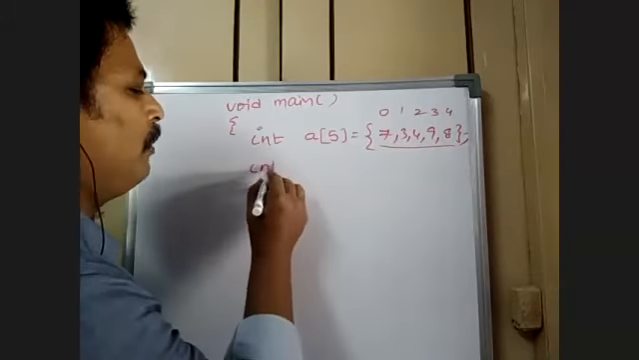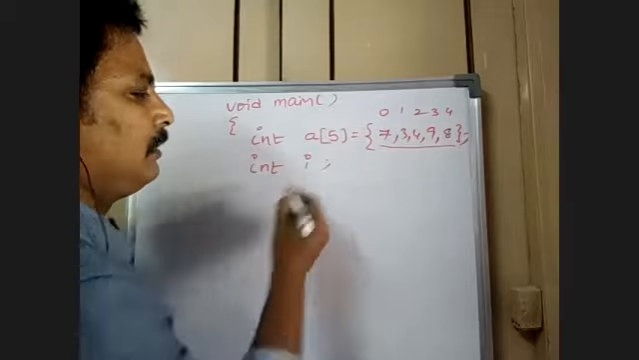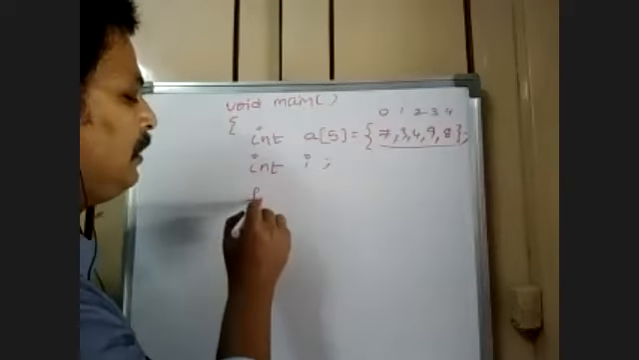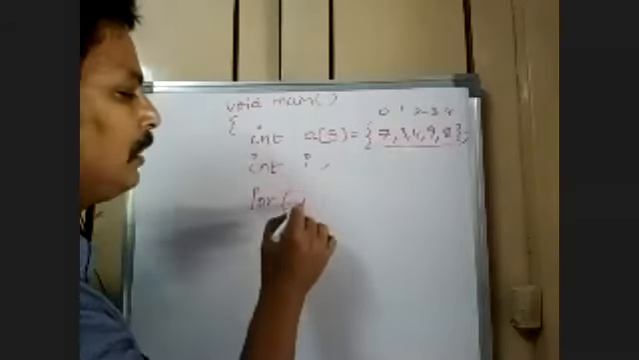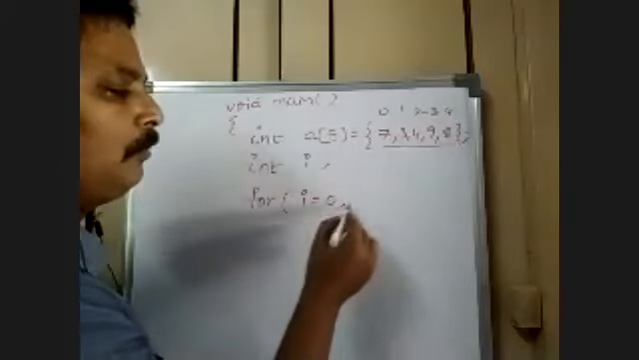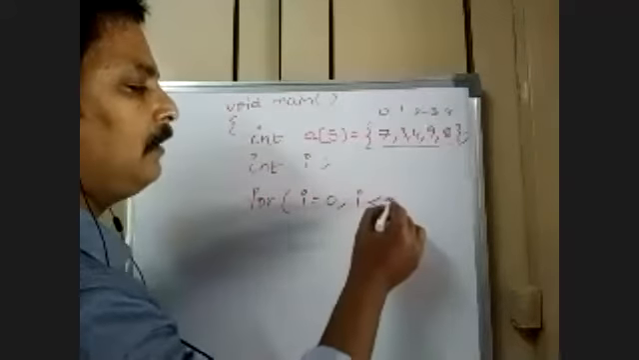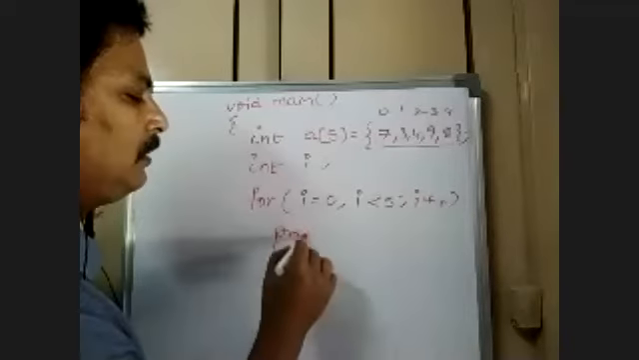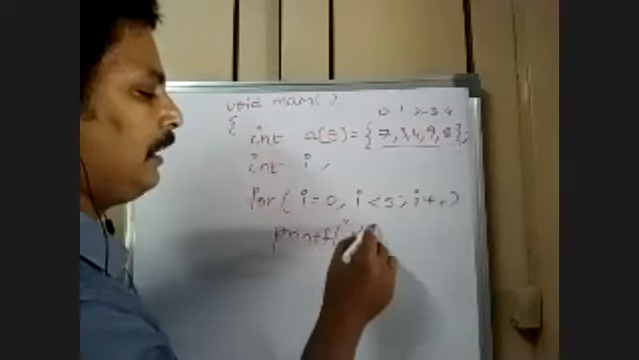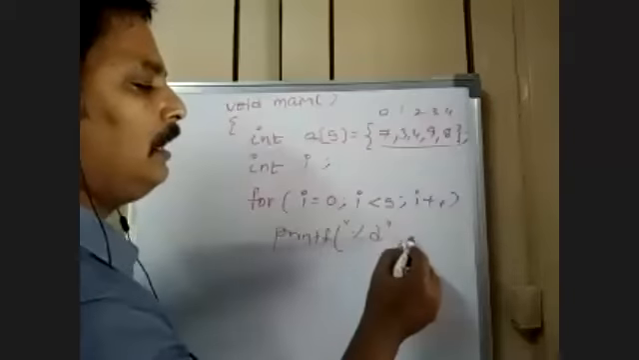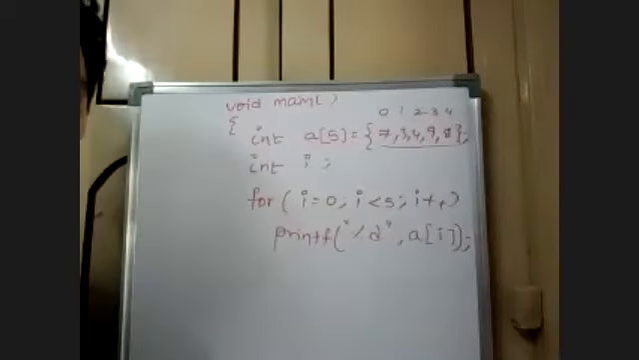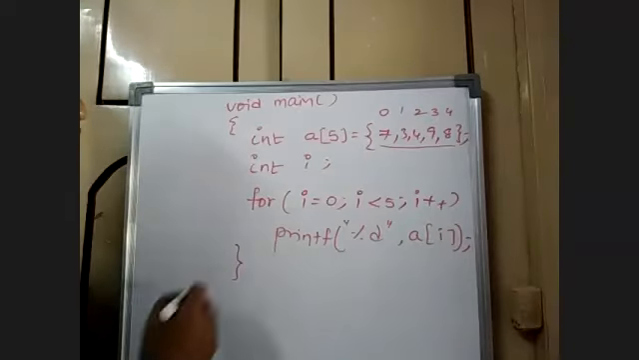Now, for all index values, it resembles i. Now I just want to print, there are 5 elements in the list. The index always begins at 0 and ends at 5, i plus plus. I just print percentage d for each element, array ith position, a of i. This is how we try to manage simple arrays.